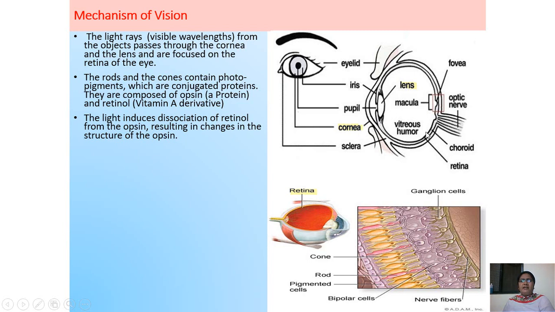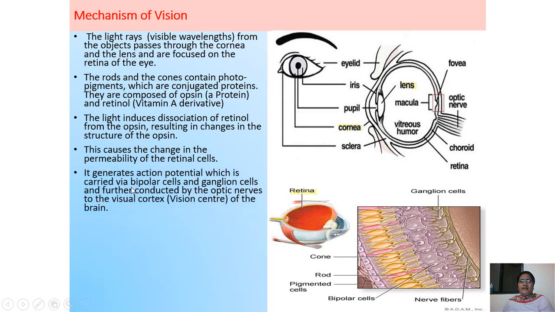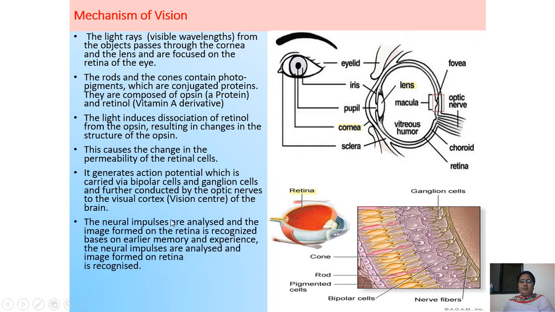Then what is present in the retina? Rods and cones. They contain photopigments, which are conjugated proteins composed of opsin, or protein, and retinol, that is a vitamin A derivative. The light induces dissociation of retinol from the opsin, resulting in a change of the opsin. This causes a change in the permeability of the retinal cells. It generates an action potential, which is carried by the bipolar cells and ganglion cells and further conducted by the optic nerves to the visual cortex, that is the visual center of the brain.